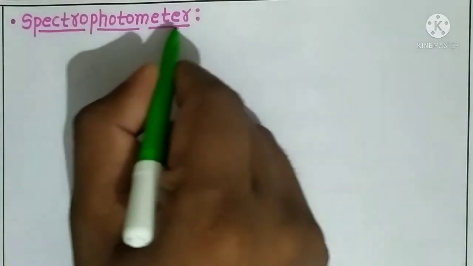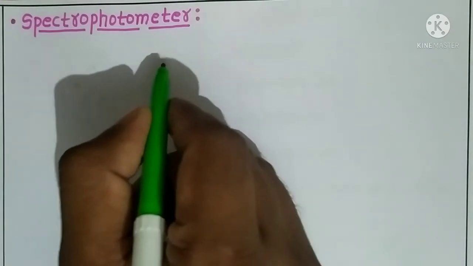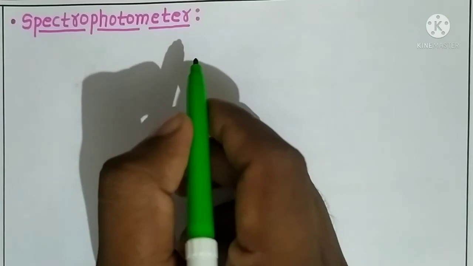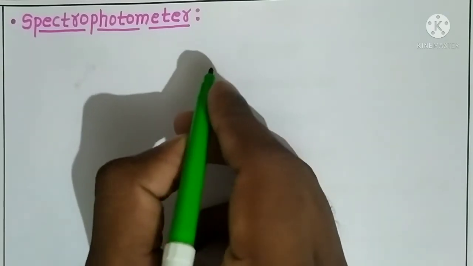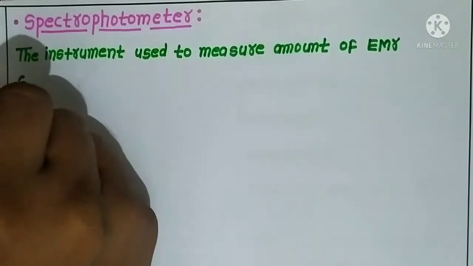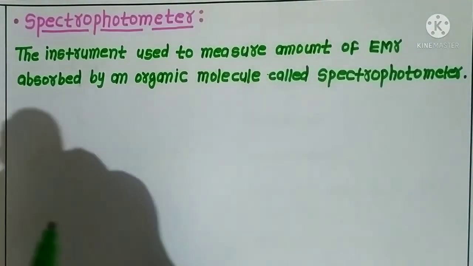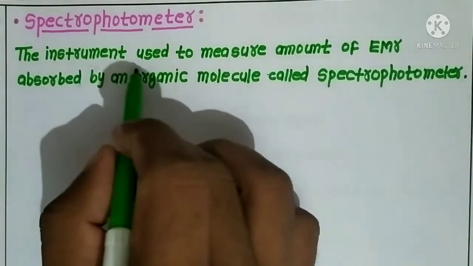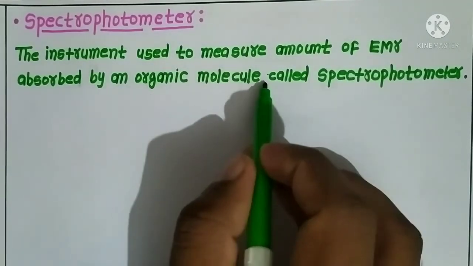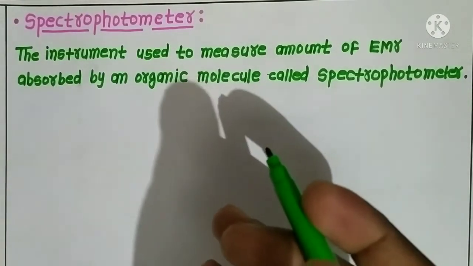Next one is the spectrophotometer, simply called a spectrometer. The instrument which is used to measure the amount of electromagnetic radiation absorbed by an organic molecule is called a spectrophotometer or spectrometer. Now let's see the instrumentation, or the components, of the spectrophotometer.